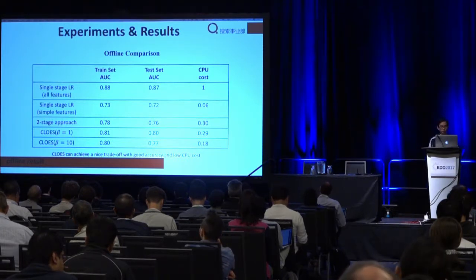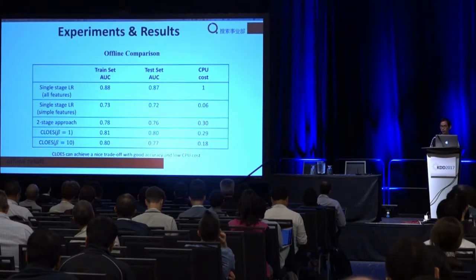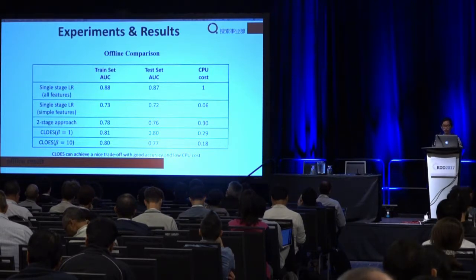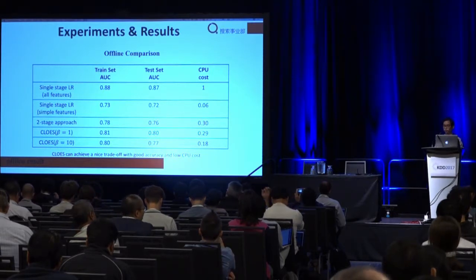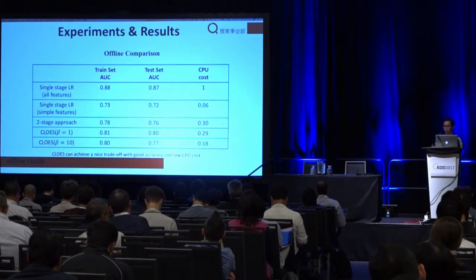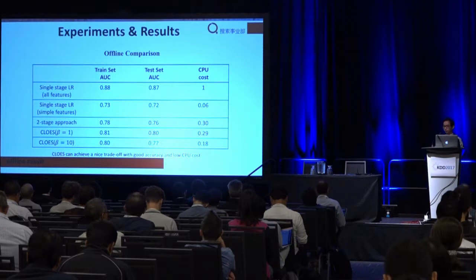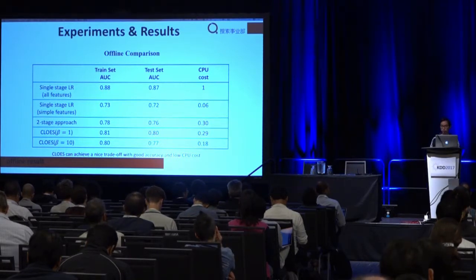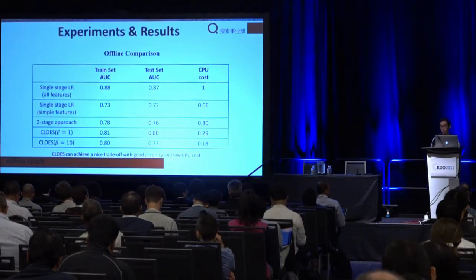We tried our algorithm CLOES with different values of beta and chose two results to be listed here. When beta is set to 1, the CPU cost is similar to the two-stage approach, but the AUC improved a lot. When beta is set to 10, the AUC is similar to the two-stage approach, but the CPU cost is much lower. So from this experiment, we can conclude that CLOES can achieve a nice trade-off between accuracy and CPU cost, which is much better than the two-stage approach, which we used for years.